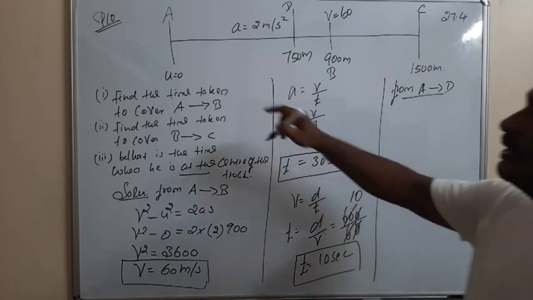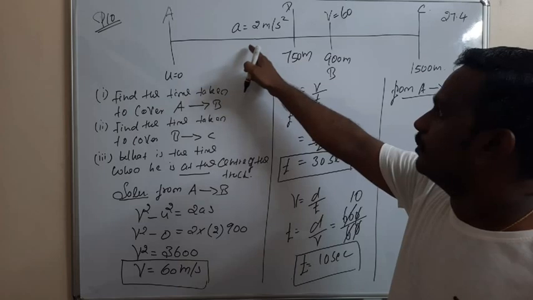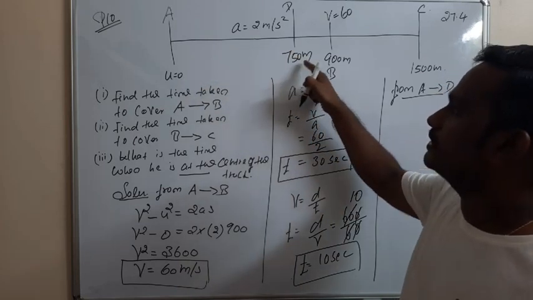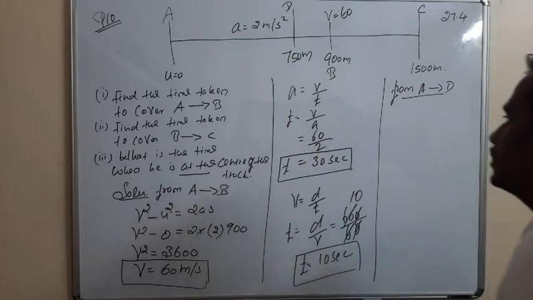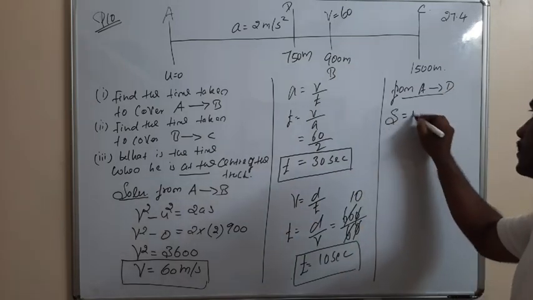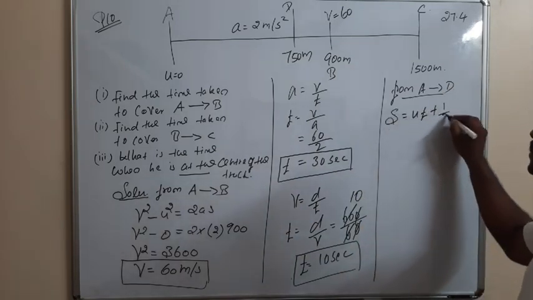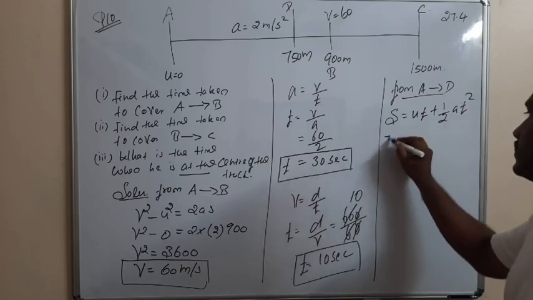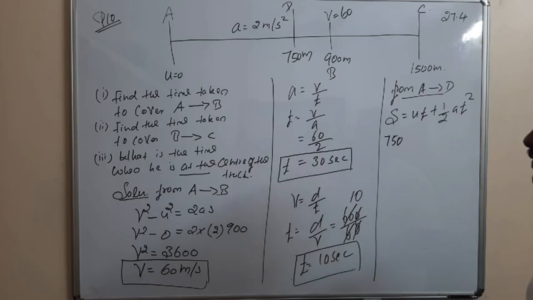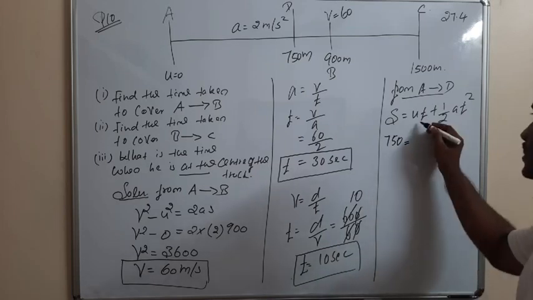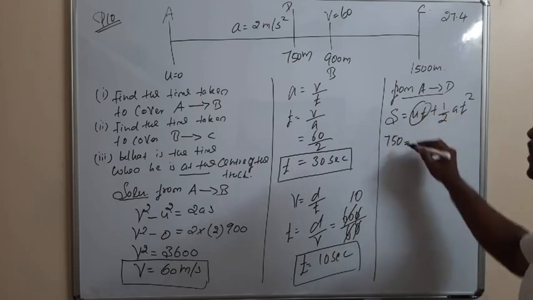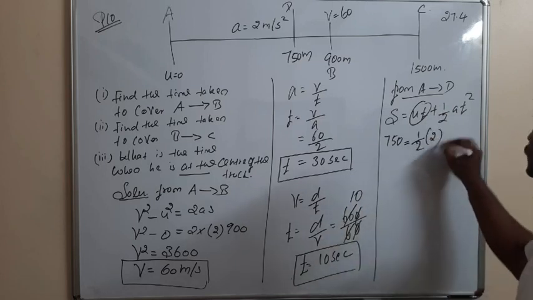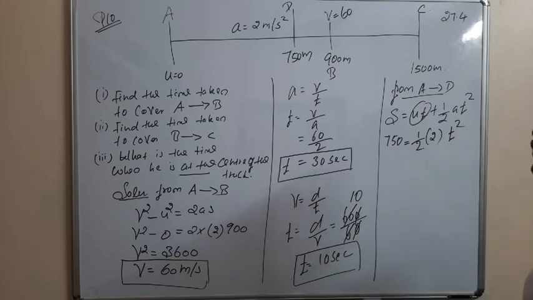So what are the data? We know the initial velocity, we know the acceleration is equal to 2 meter per second square, and the distance covered, that is 750 meter. So I am using the equation S is equal to ut plus half at square. 750 is equal to, the initial velocity is 0, so that term is 0, half acceleration, that is 2, T square we have to find.